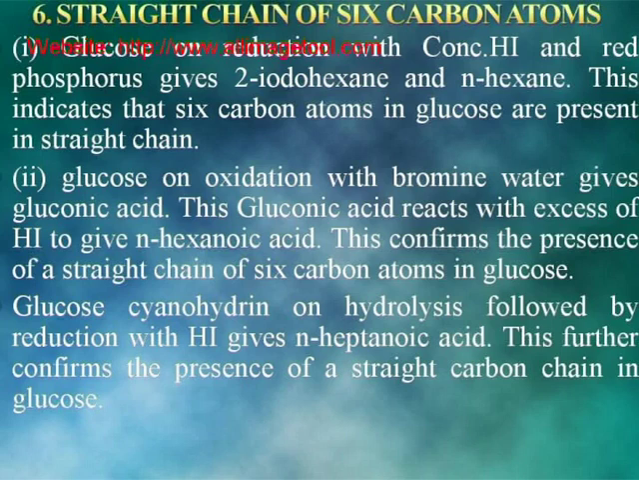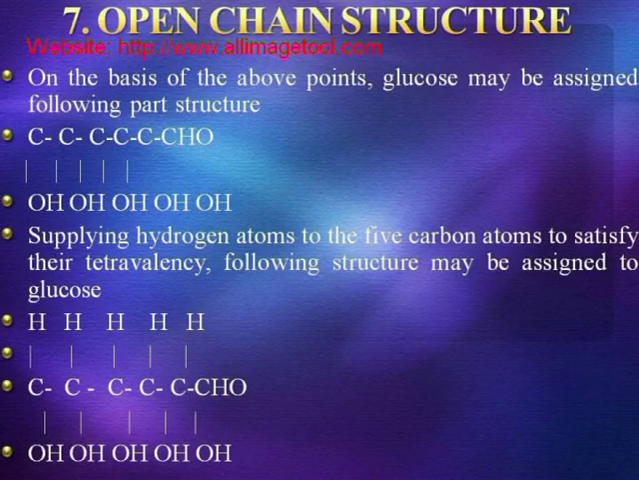Glucose cyanohydrin on hydrolysis followed by reduction with HI gives n-heptanoic acid. This further confirms the presence of a straight carbon chain in glucose. Open chain structure of glucose. On the basis of the above points, glucose may be assigned the following partial structure. Supplying hydrogen atoms to the 5 carbon atoms to satisfy their tetravalency, the following structure may be assigned to glucose.